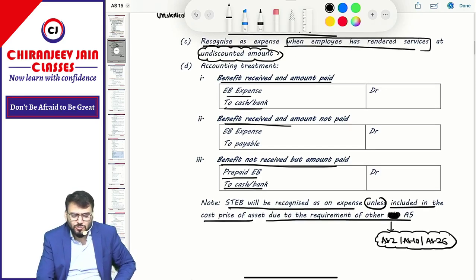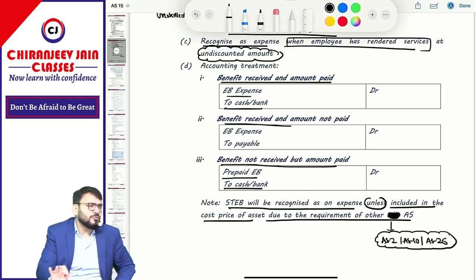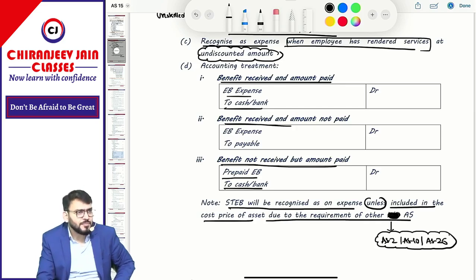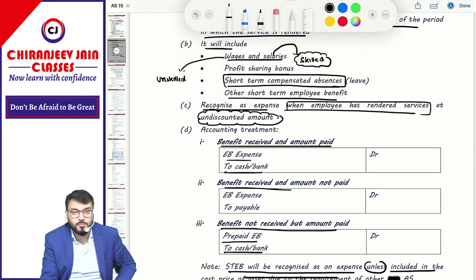Correct. So in this short-term employee benefit, much discussion is not required. And normally they will not ask questions from short-term employment benefit. If they ask, you can write it will be an expense, and if not paid, a liability at an undiscounted amount.